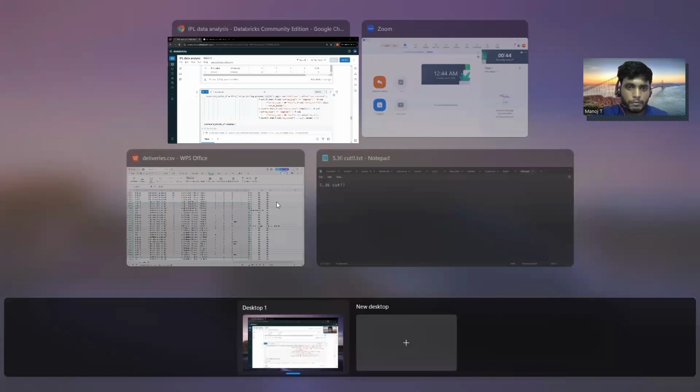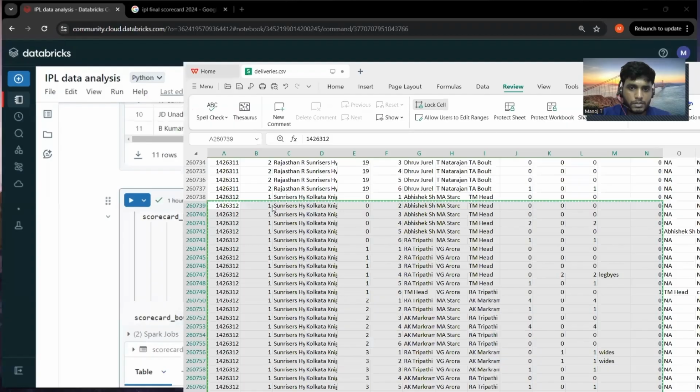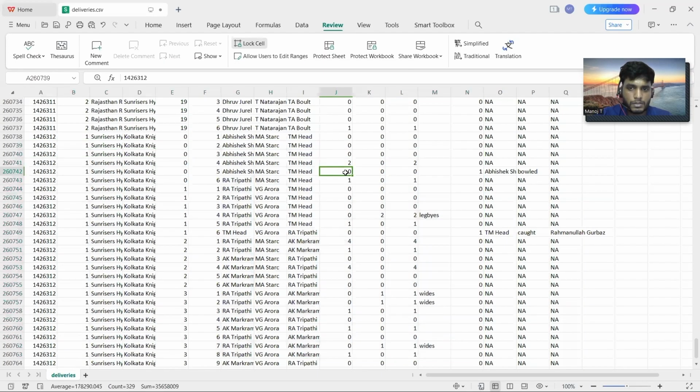If I show you on the Excel sheet, every ball bowled by the bowlers also includes the extras, right? The extras can be leg byes, wide, no ball, and all those things.